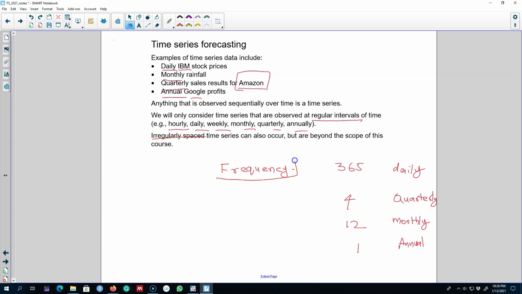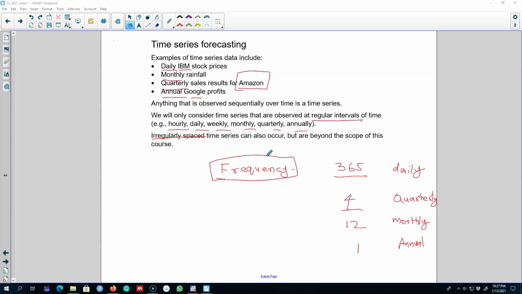So it is important that you know these frequencies, because when we set up our data, we need to specify the frequency of the data in our program. So don't worry about it, I will explain these frequencies in the future as well. So these are the examples of different frequencies and types of time series data that we'll deal with. And in this course, we'll deal with regularly spaced time series data.